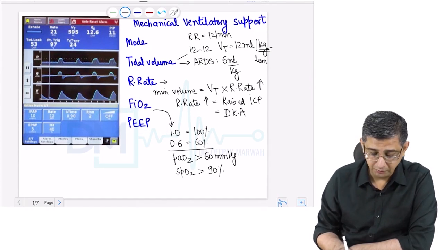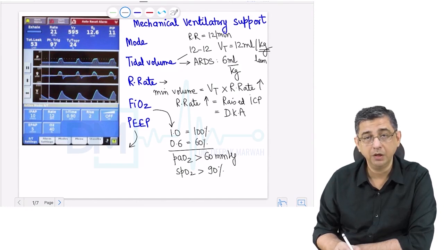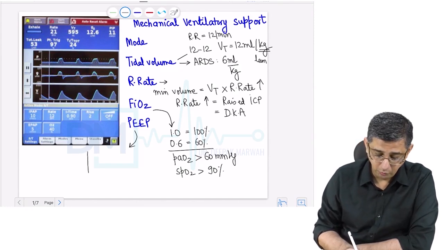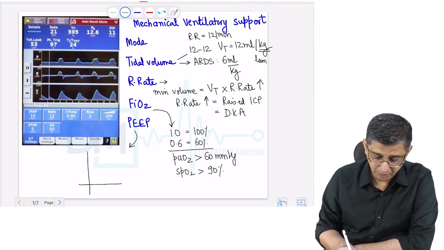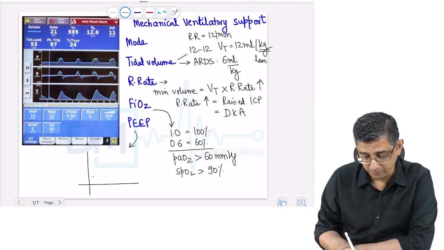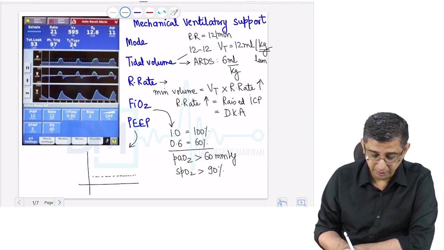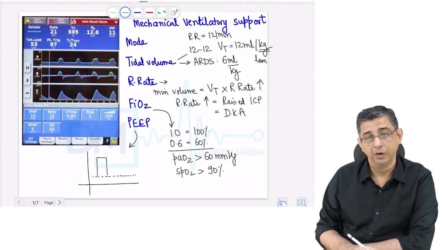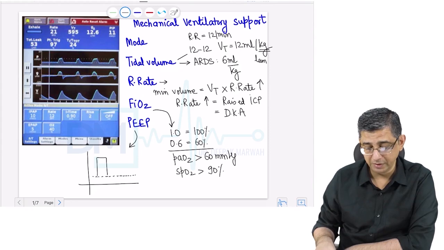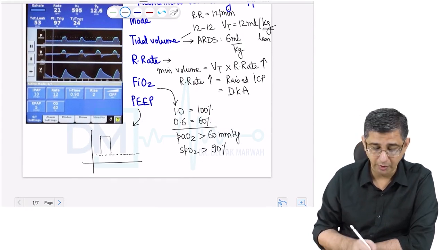And last but not the least, a very important concept, PEEP, that is positive end-expiratory pressure. What PEEP basically means is that I will always have some baseline pressure present in the lung. Whatever inflation or deflation is done, that is an inspiratory positive airway pressure or an expiratory positive airway pressure, that pressure will always be above this baseline pressure. Why do I want to do that?